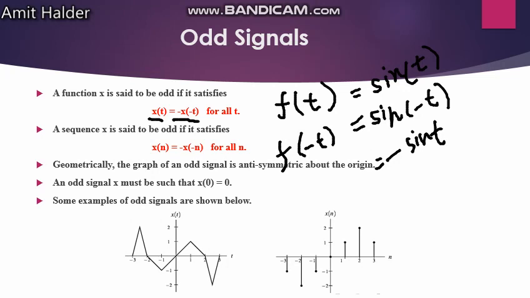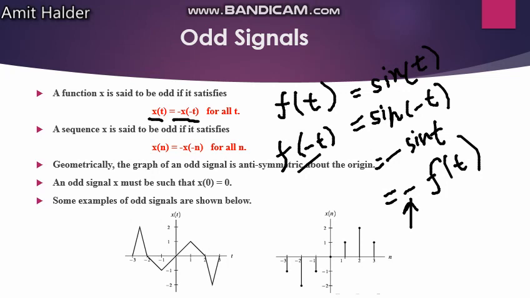That means minus f(t). If you take the negative time, you get a negative sign out of it. These kinds of signals are known as odd signals, and these functions are known as odd functions. The signals governed by odd functions are known as odd signals.